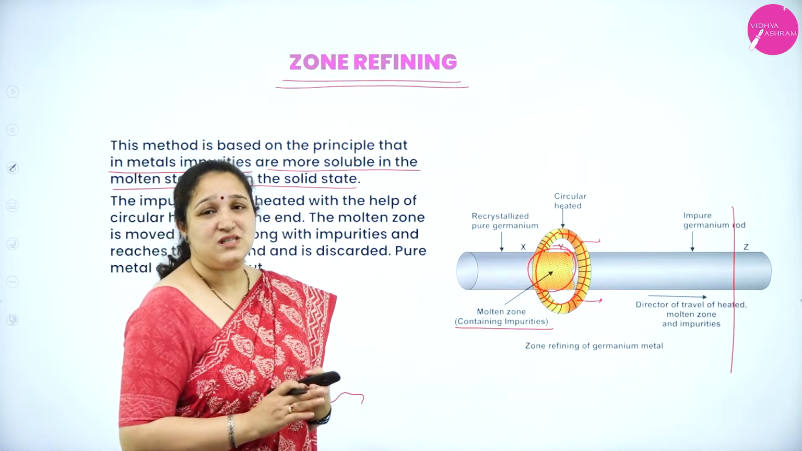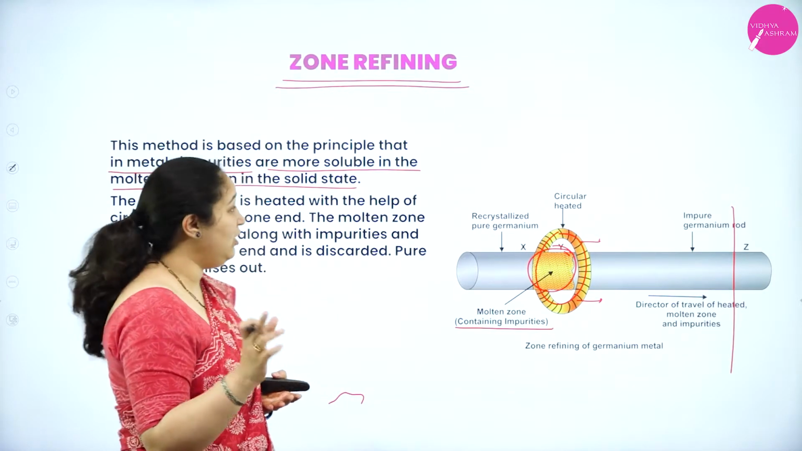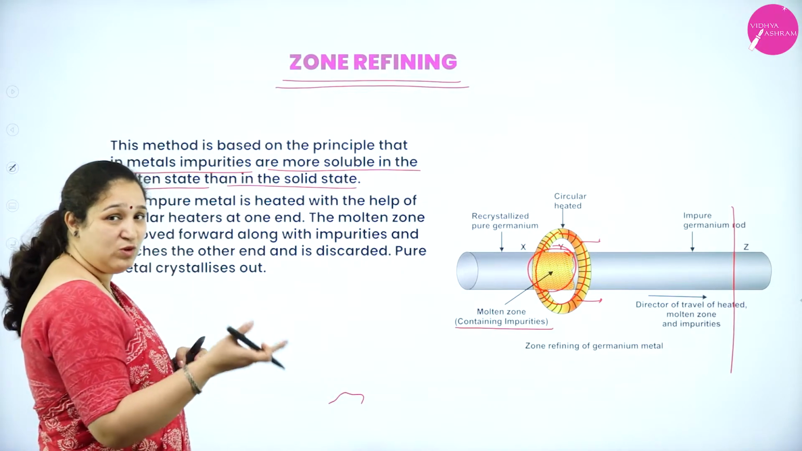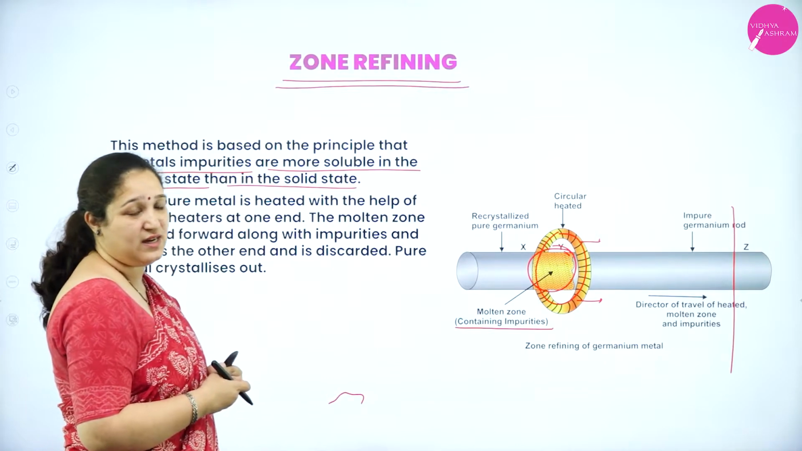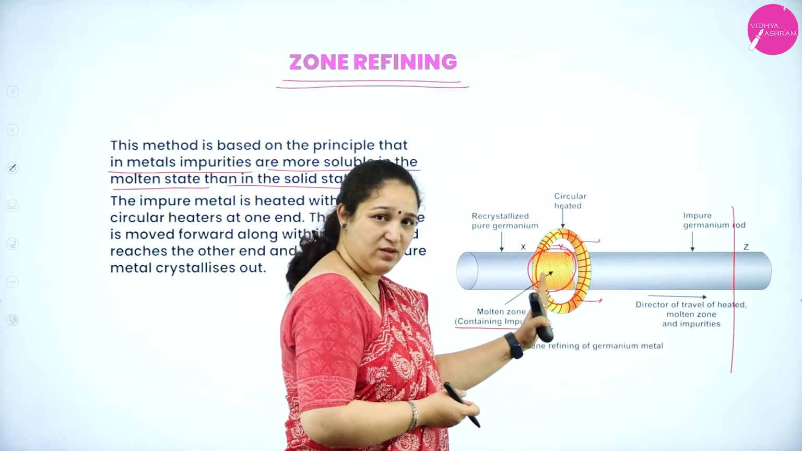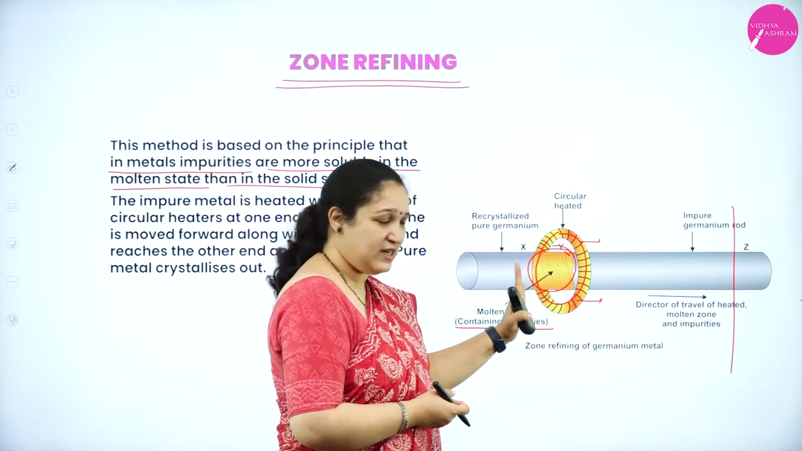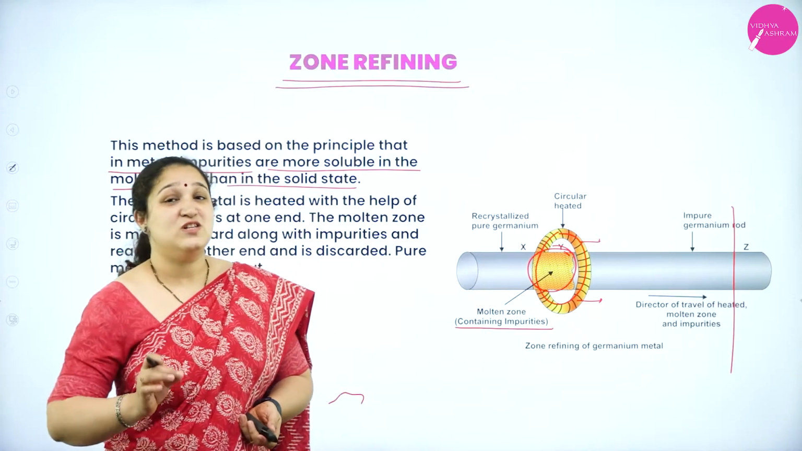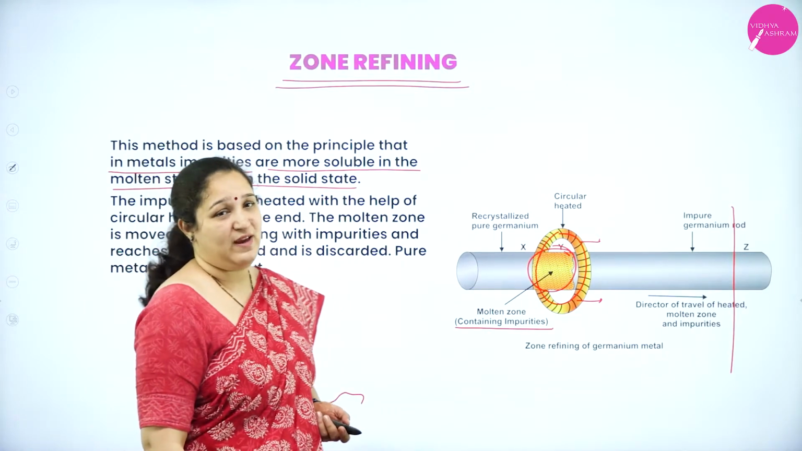Okay. So what is the principle? As I told you all, the metal impurities are more soluble in the molten state than in the solid state. Thus the impurities will move along with the ring, where a molten state is created, and thus they can be removed later on. So this is called zone refining.